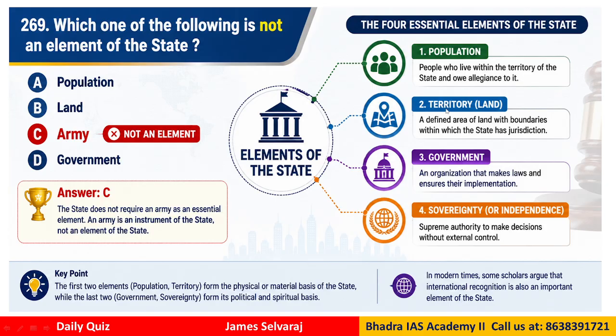Because population, land, government, and the fourth one, sovereignty, independence, are the underlying characteristics, the elements of a state, but not army. You may not have an army, like Bhutan, where India looks after the security of Bhutan, the Indian army is there.